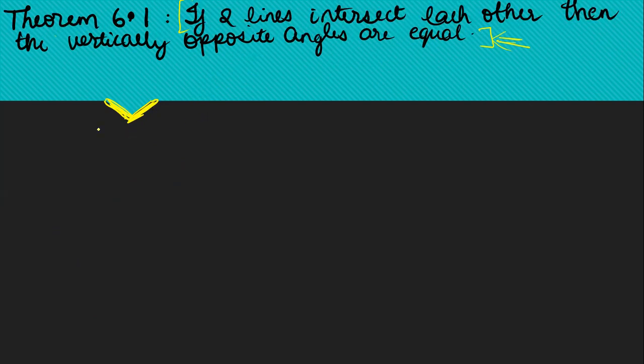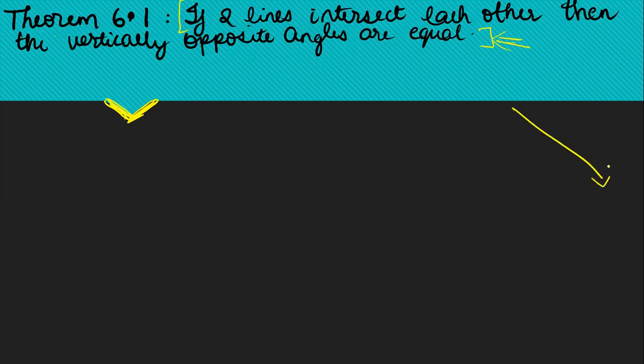Fine. With this last concept of theorem 6.1, we'll be closing this session. Next session, we'll start with exercise 6.1. Let's not drag it for too long. So theorem 6.1, what does it tell us? If two lines intersect each other, then the vertically opposite angles are equal.